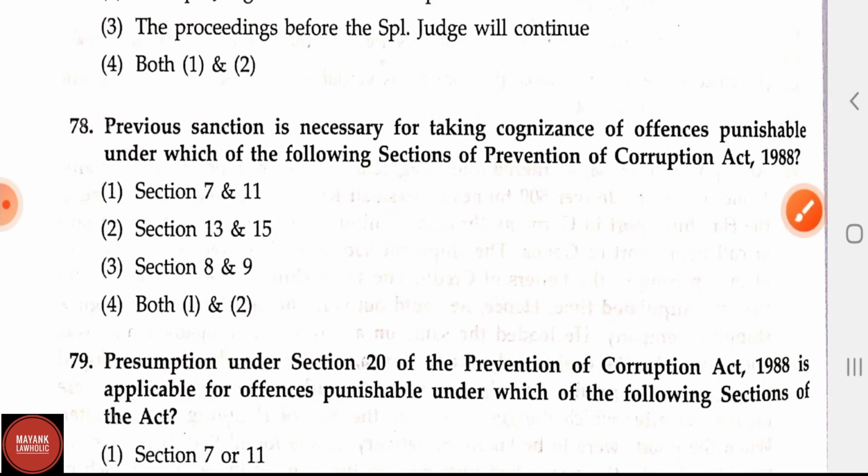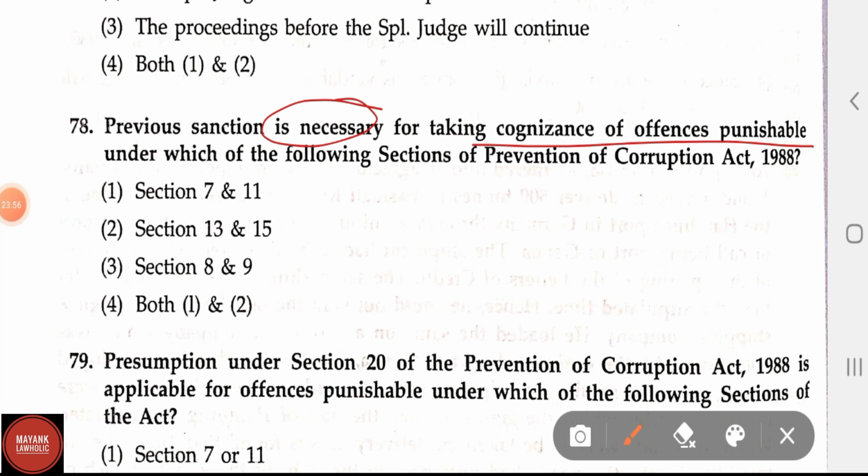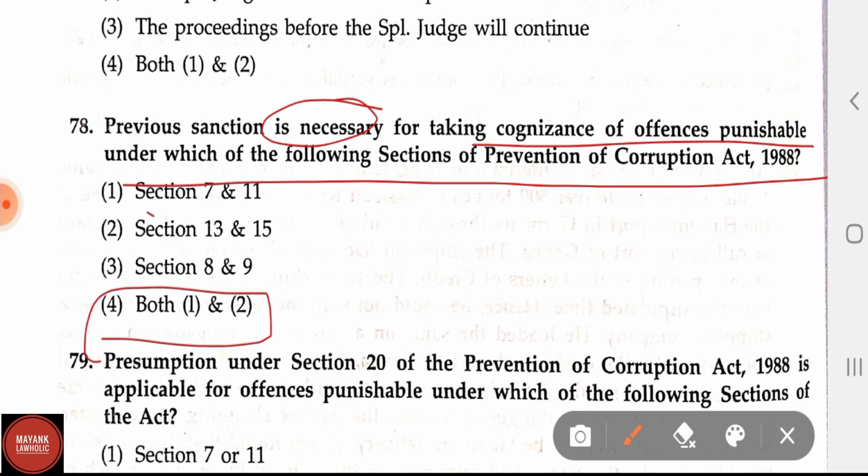Now let us see the question number 78. Previous sanction is necessary for taking cognizance of the offences punishable under which of the following sections of the Prevention of Corruption Act 1988. Options are section 7 and 11, section 13 and 15, section 8 and 9, and both 1 and 2. Here the correct answer is both 1 and 2, that is section 7 and 11 and section 13 and 15. Sections 11, 13 and 15 come under chapter 3 of the Prevention of Corruption Act 1988, and these are related to offences and penalties.